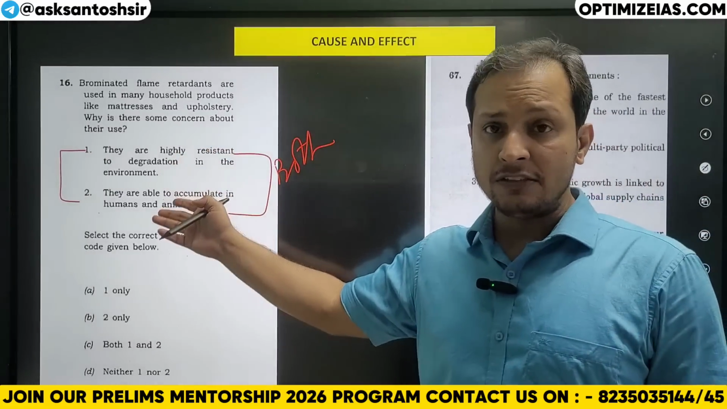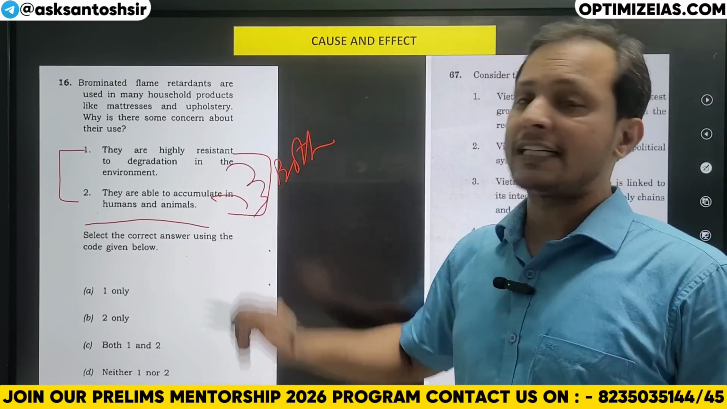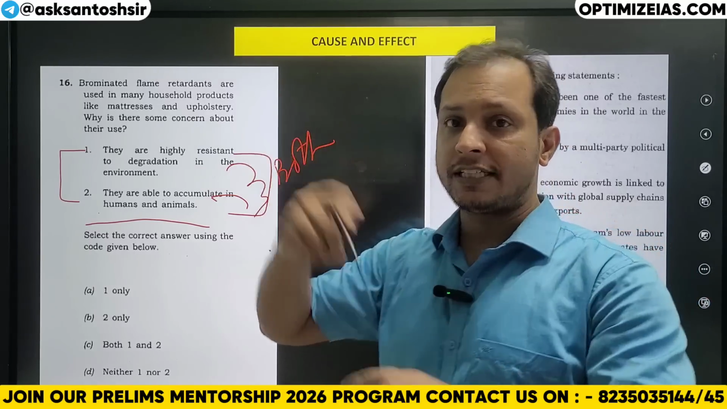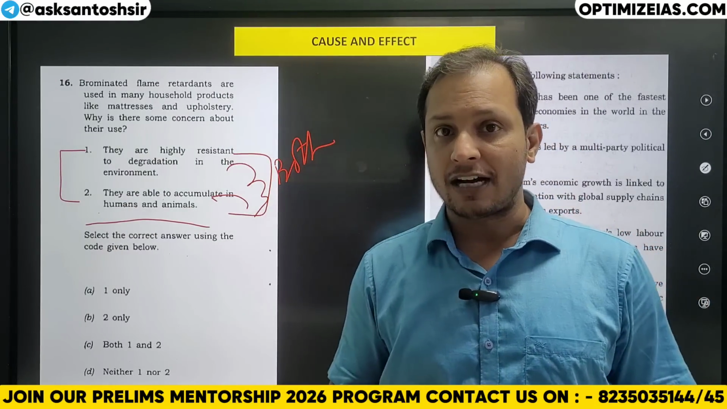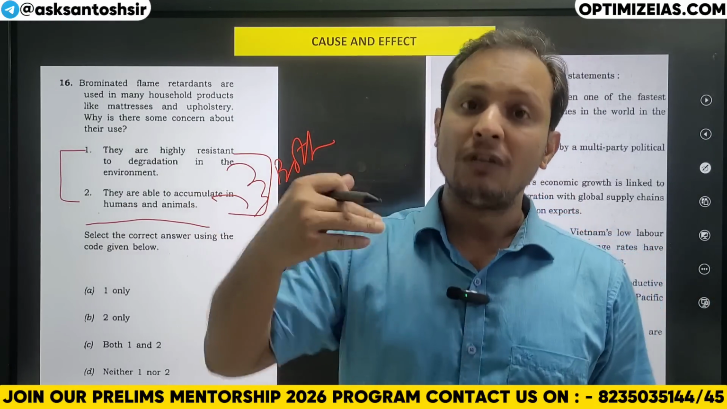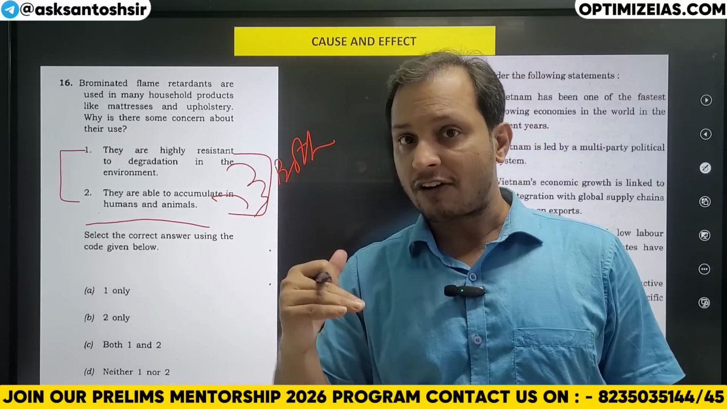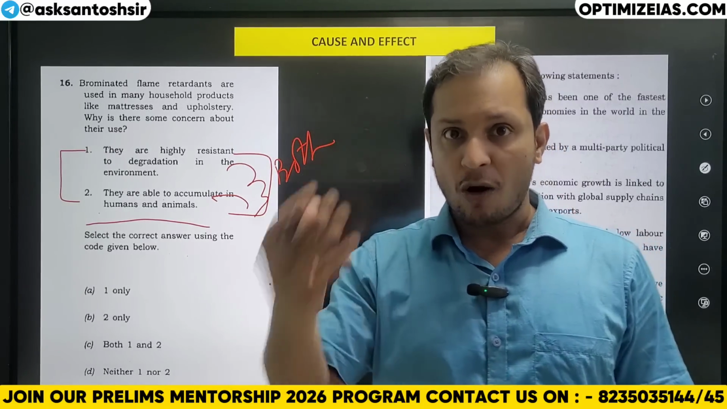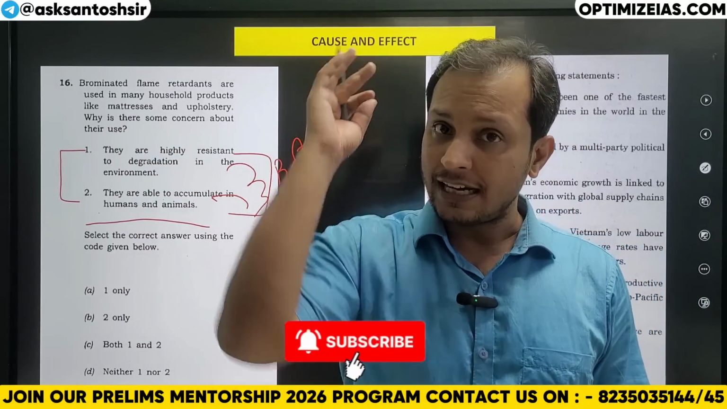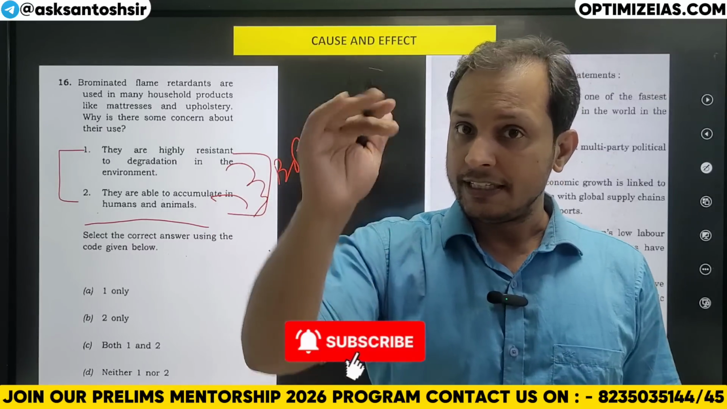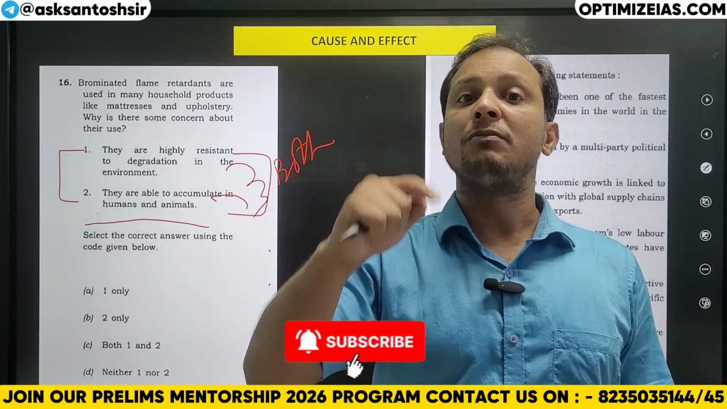And this is not only for these two statements. If there are three statements and all of them are logically related to each other, for example, statement 1 says it persists in the environment, and the second says it accumulates. Only when it is not degraded in the environment can it accumulate. Common sense. So in environment, science and tech, and economy questions, if two or three statements are related to each other, then all those statements will be true together.